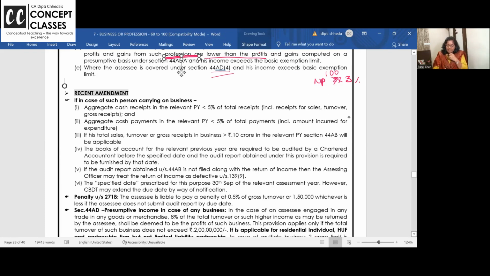There's an amendment in this: people who are doing only online business and who get all their turnover in the bank, and make all their payments from the bank. Government is saying, don't take the burden of tax audit.